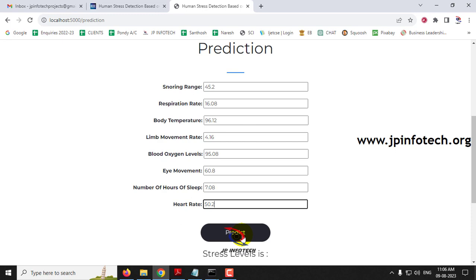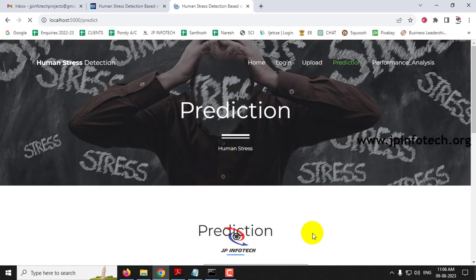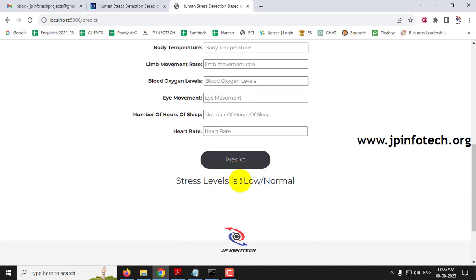Now let us click the predict button here. You can see the printed result is low or normal. This is the first class that I have shown you. This is class 0, that is low or normal.